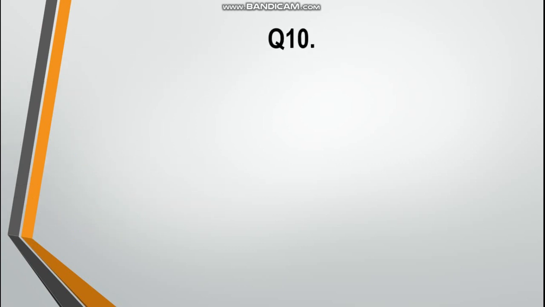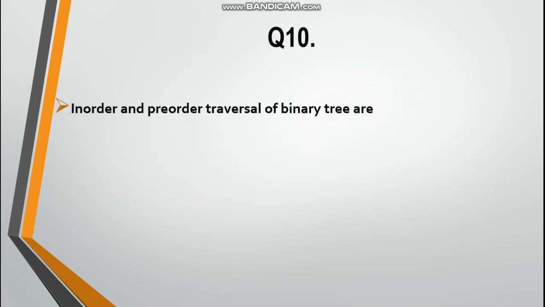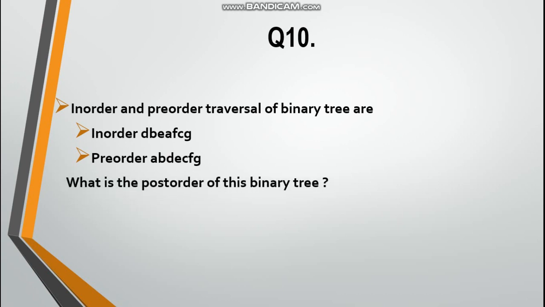Next question is: the in-order and pre-order traversal of a binary tree are, in-order is DBAFCG, pre-order is ABDECFG. What is the post-order of this binary tree? What you will do? You will first construct the binary tree.